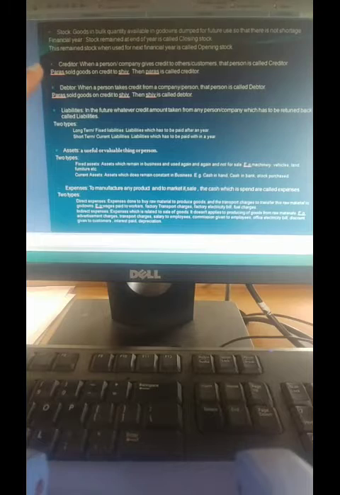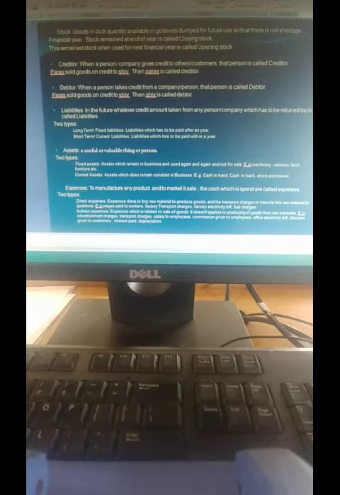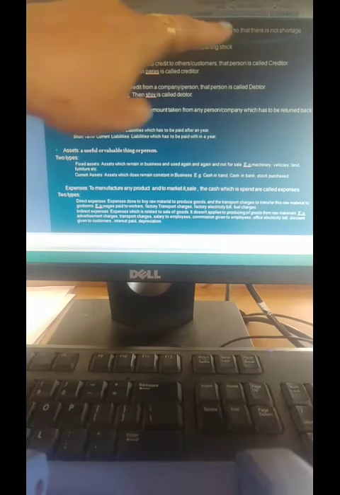And there is something called as opening stock. Opening stock means the 5,000 stock which I have at the end of my previous financial year. That same ending stock I'll use in my next financial year as a starting stock.